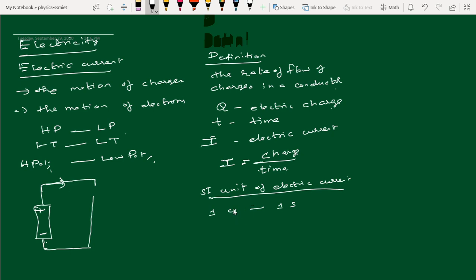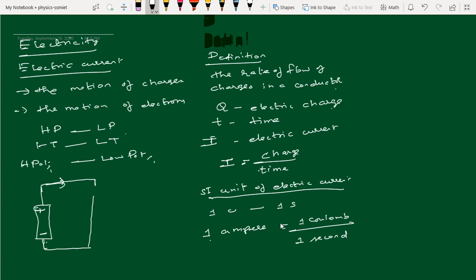So what is coulomb here? Coulomb is the unit of charge. What is second? Second is the unit of time. So we can write, 1 ampere is equal to 1 coulomb divided by 1 second. If 1 coulomb of charge flows in a conductor in one second, it constitutes 1 ampere. This is the unit of electric current. Ampere is a scientist's name, a French scientist.